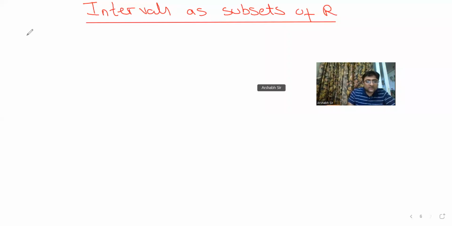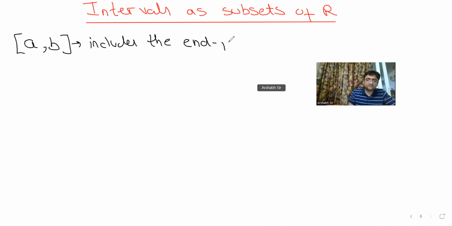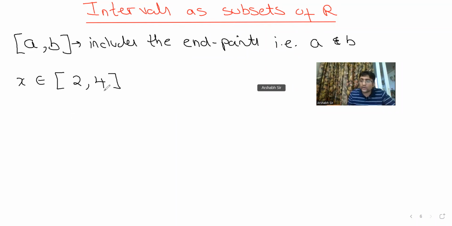Now guys, whenever you see, if I write a comma b, if I use square bracket, that means it includes the endpoints. That is a and b. So अगर मैं आपसे कहूँ कि x belongs to [2, 4], that means 2 and 4 are included. But if I use these round brackets, it means endpoints not included.